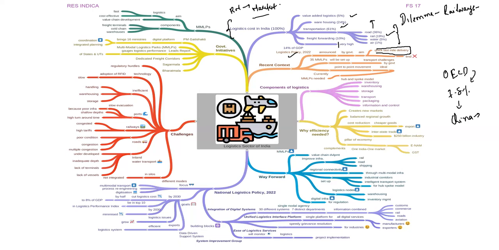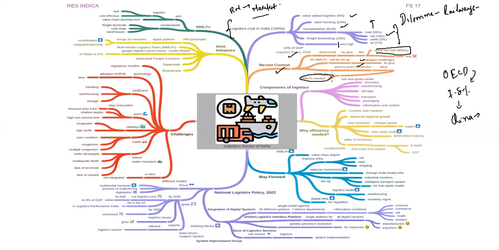Let us start. Now see, in the recent context, we have seen that 35 multimodal logistics parks will be set up. And this is going to solve the transport challenges of India. As of now, what we need is point-to-point movement. And the ideal model is the hub and spoke model. This hub and spoke model will be materialized through the multimodal logistics park.